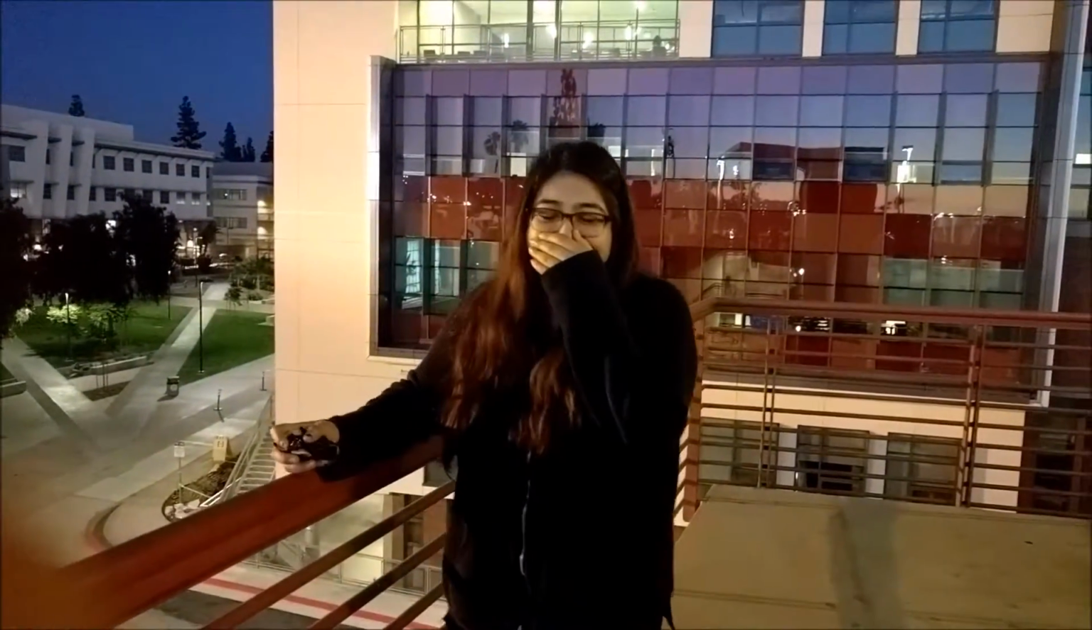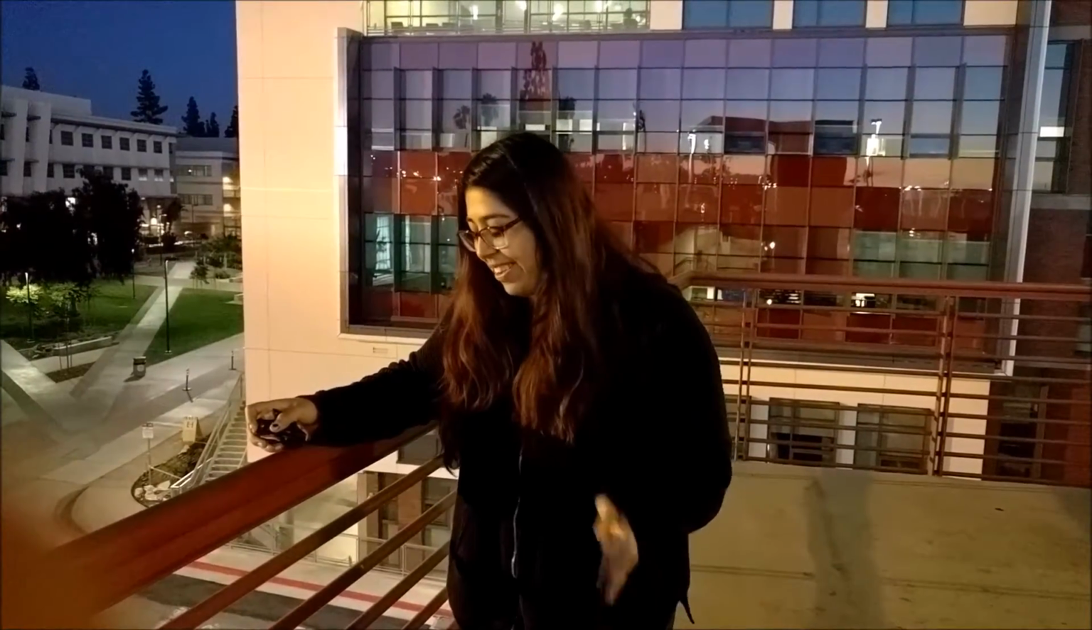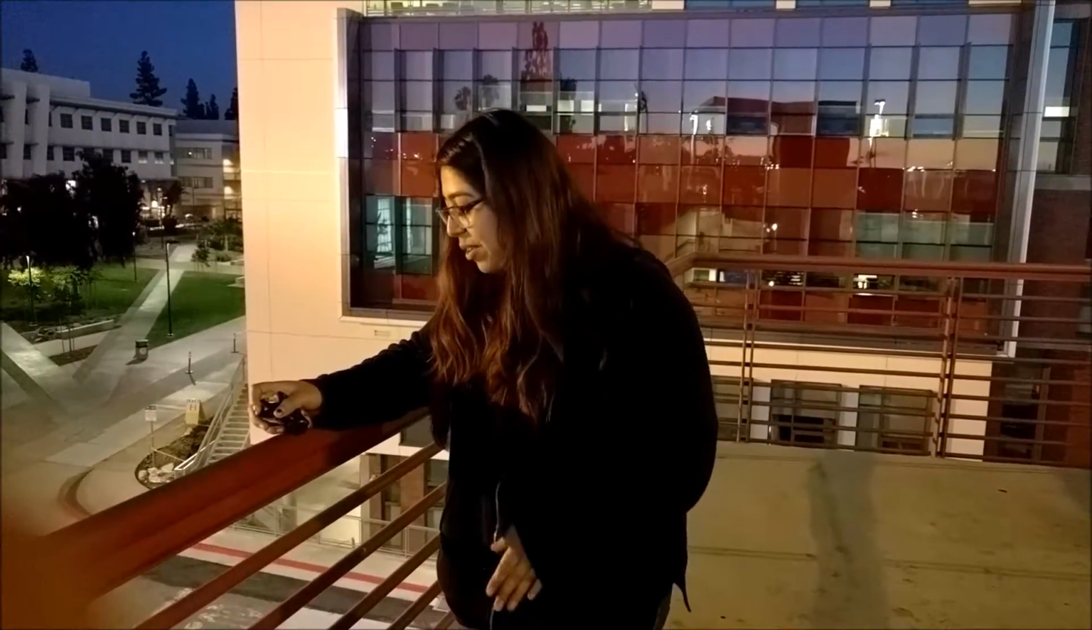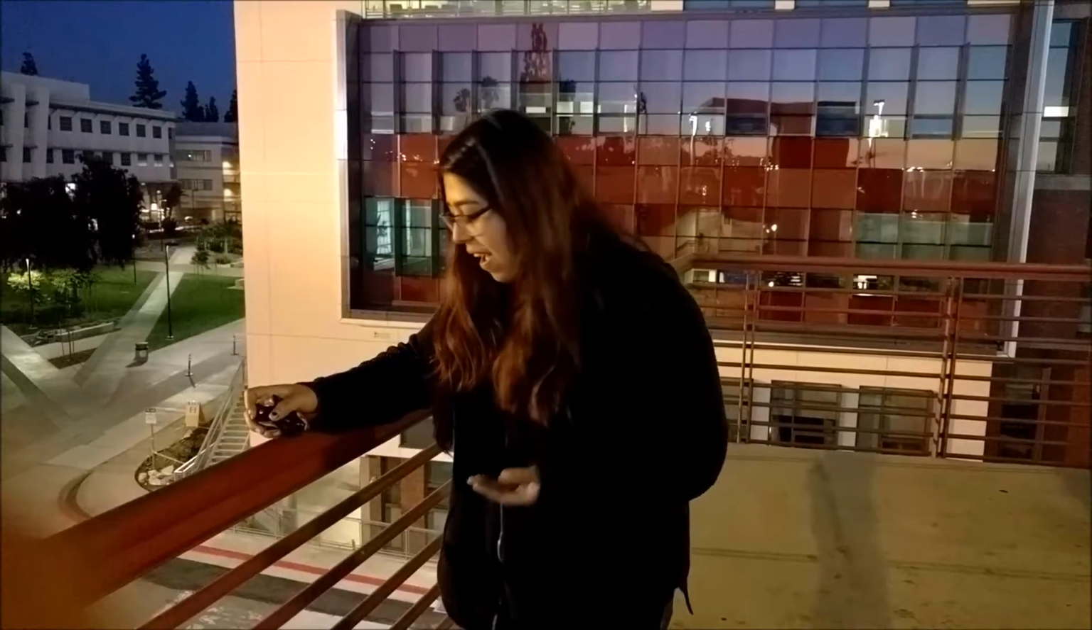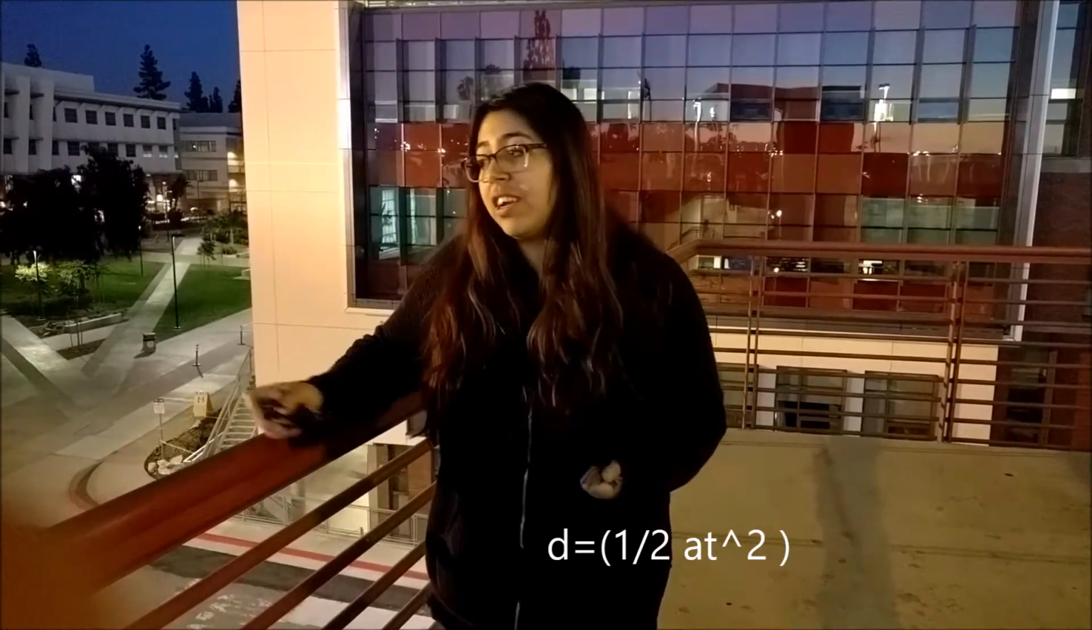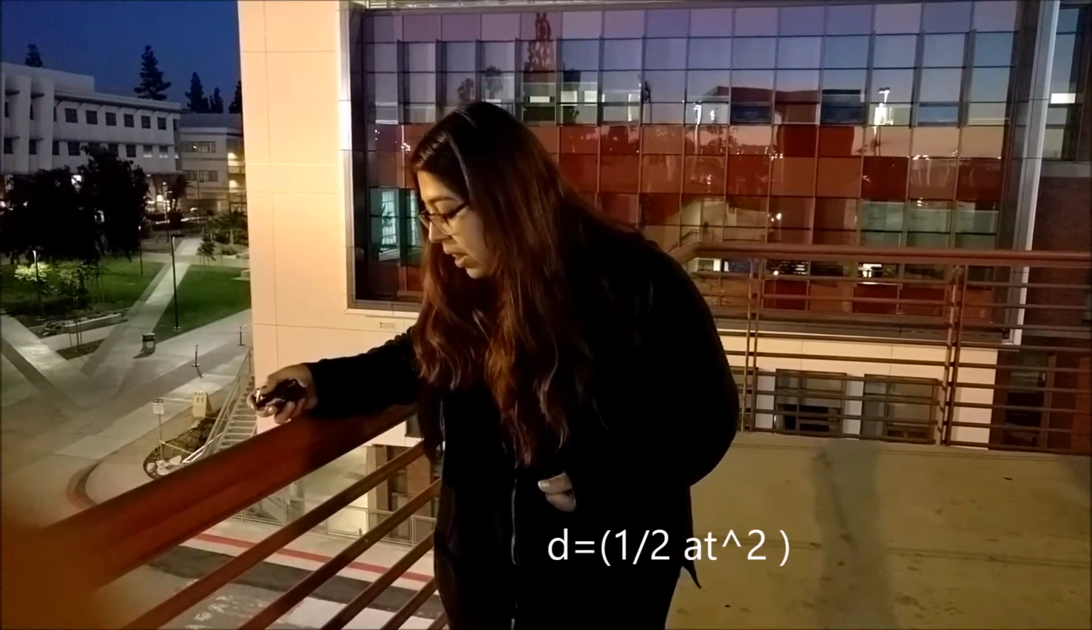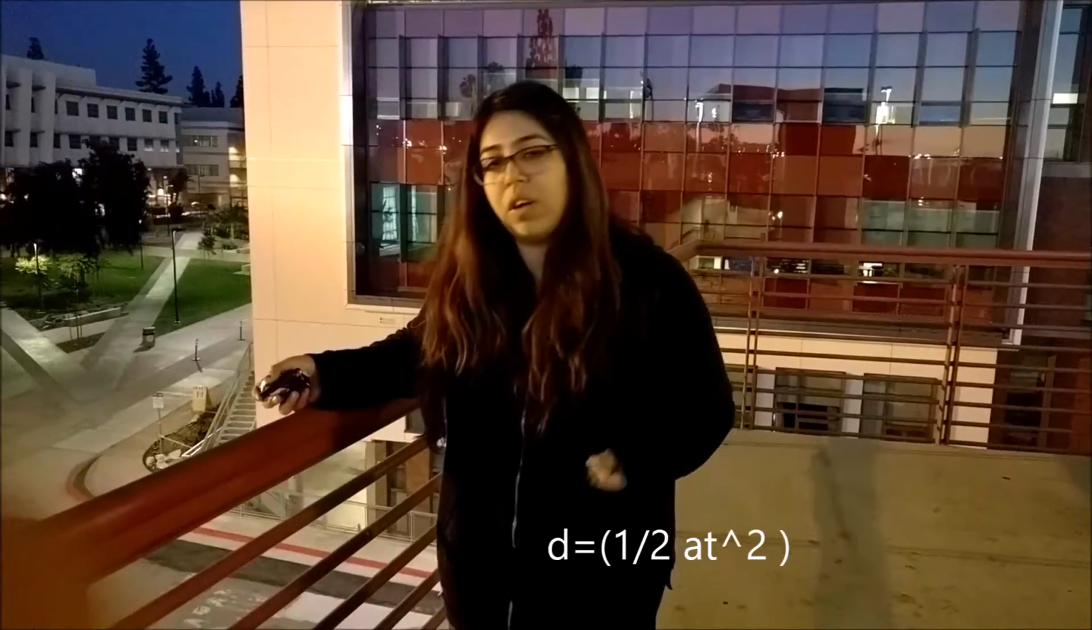And we will be recording the time it takes for that object to hit the ground, and having that, we will use the equation distance equals 1/2 at squared, and finding that value of distance, we will divide it by 3 since we're on the 3rd floor, and that will give us a rough estimation of the height of each floor.